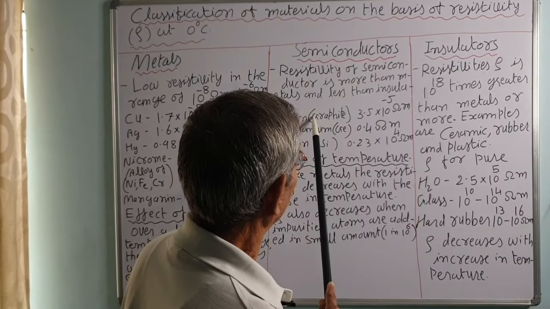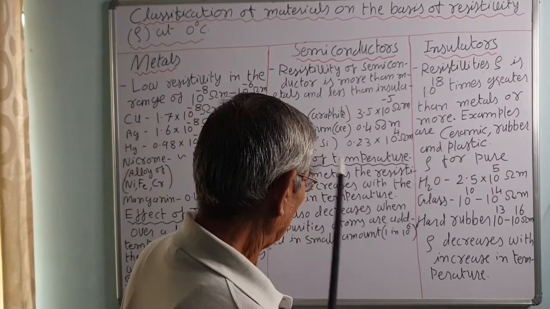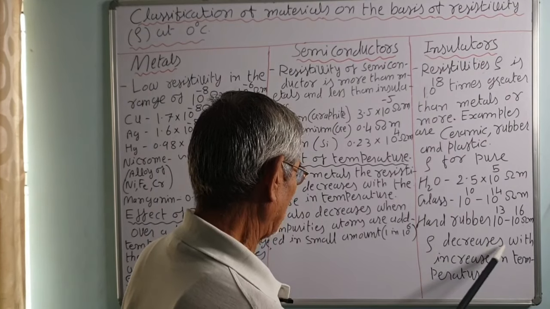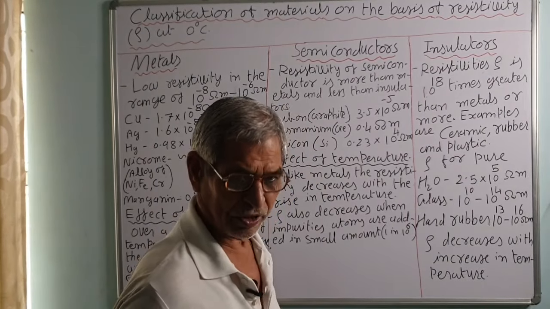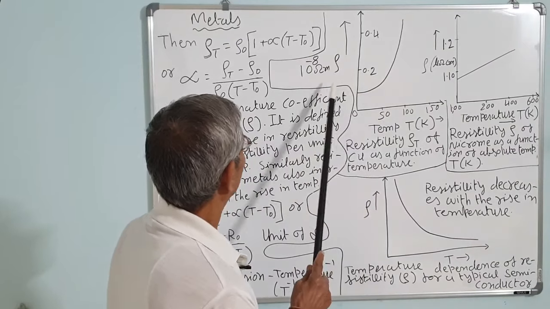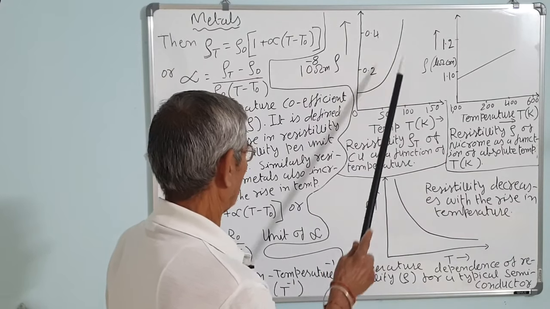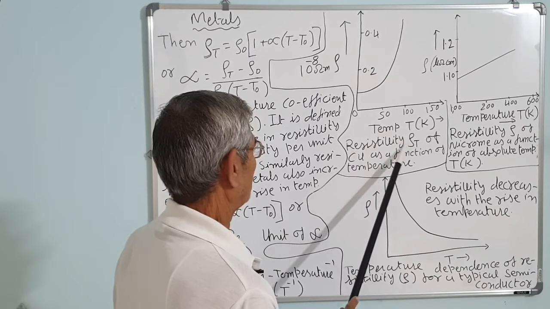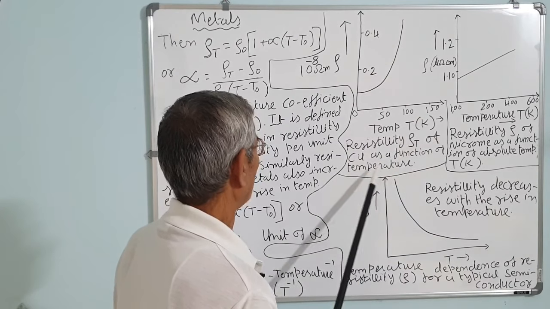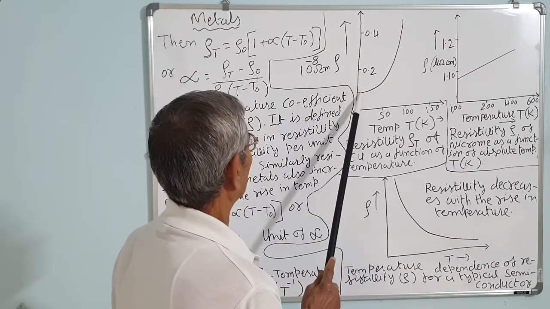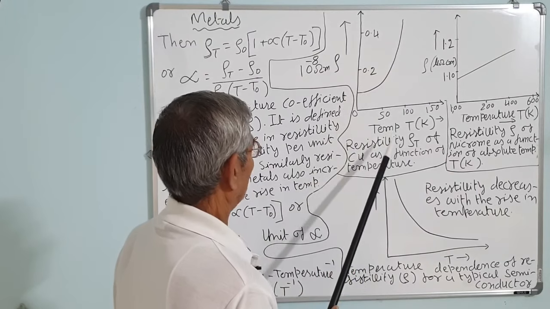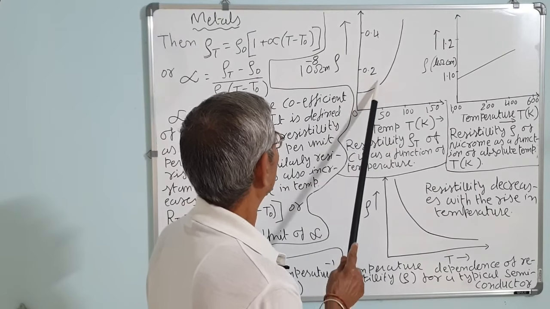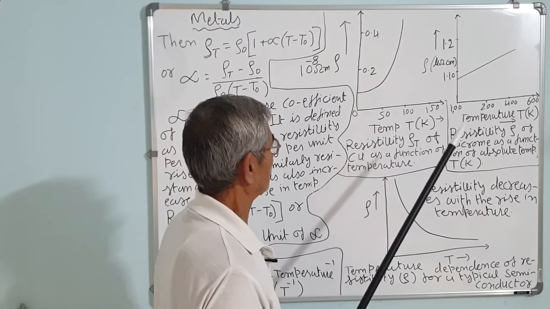Later, as in the case of the semiconductor, the resistivity decreases with the increase in temperature. In the case of metals, this is the graph for copper: resistivity ρ against temperature, resistivity ρ(T) of copper as a function of temperature. You can see in this graph for copper that the resistivity increases with the rise of temperature.